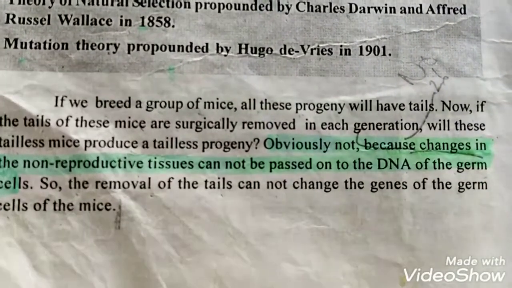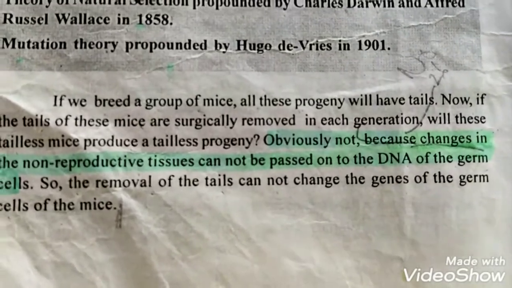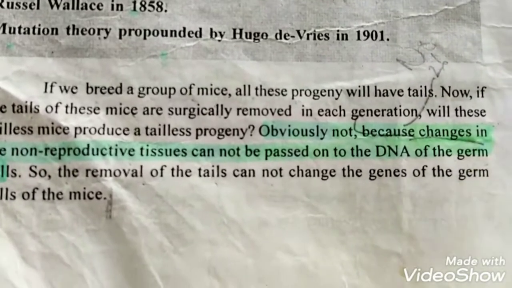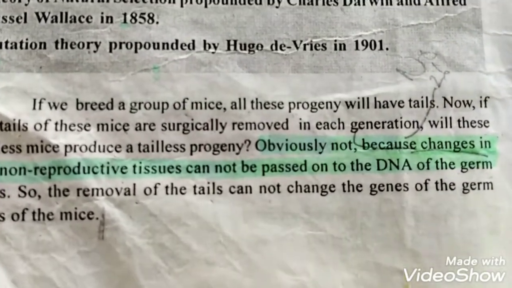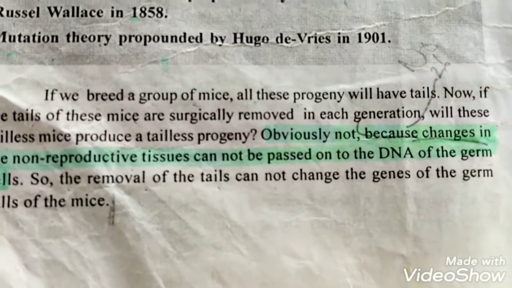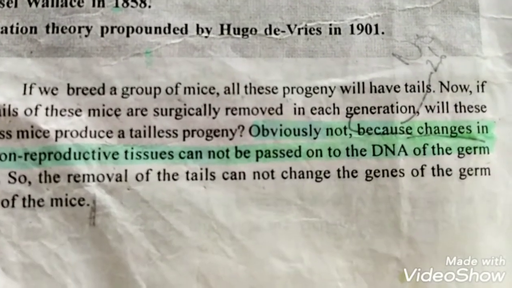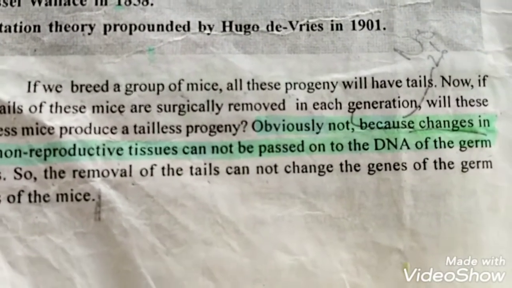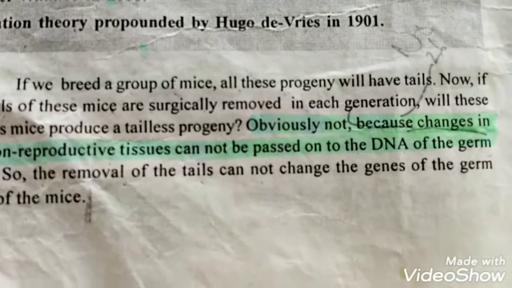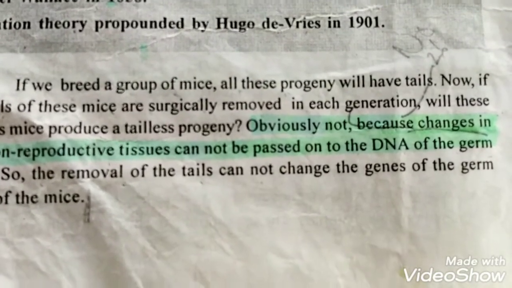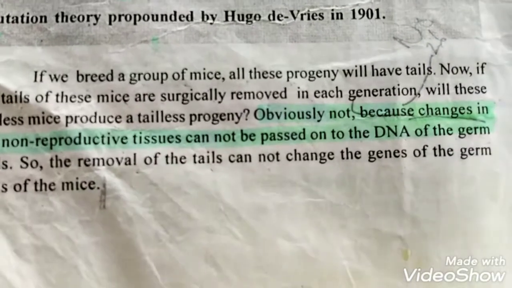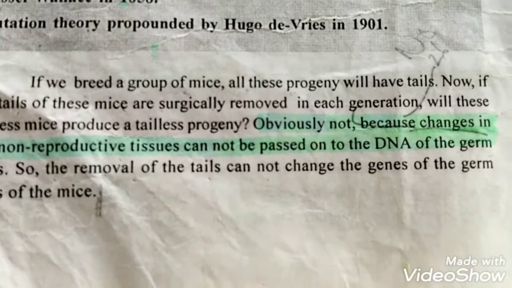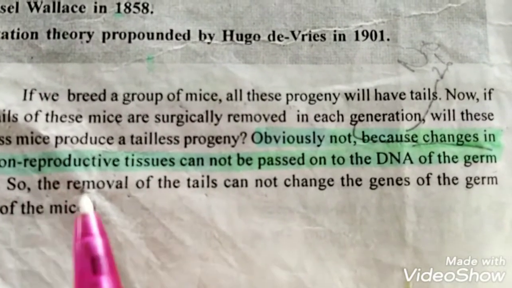When we breed a group of mice together and cut off all their tails, the next generations of mice will still develop tails, because the tail is not reproductive tissue.